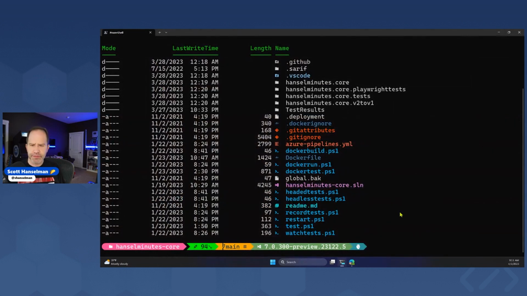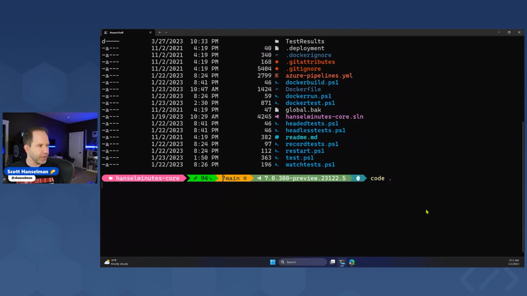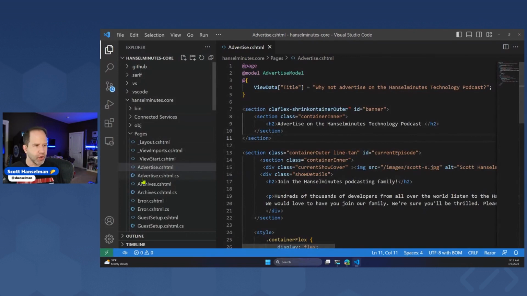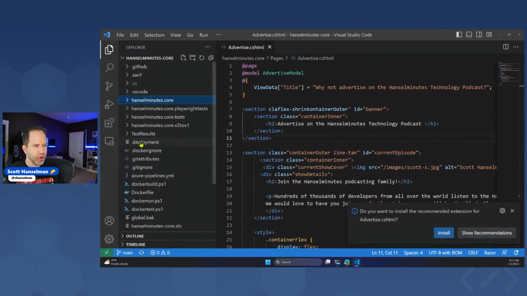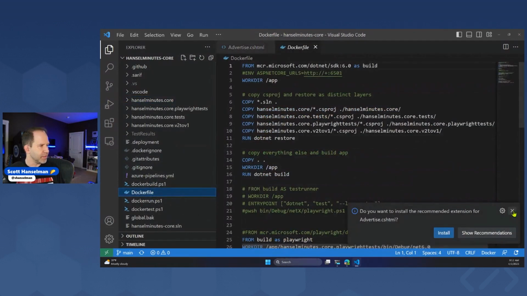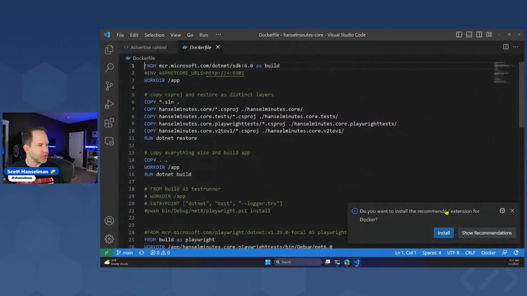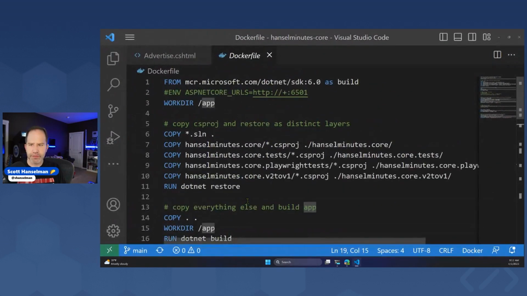So my apologies. So here I'm going to swap out to the command line. As I was mentioning, I like to drive stick shift, and I've taken the Hanselman site and made a Docker file. So I'm going to just go ahead and open that up. I could open it up in Visual Studio or Visual Studio Code. In this case, it doesn't really matter that much. I'm going to just show you this Docker file. We'll zoom in a little bit there.